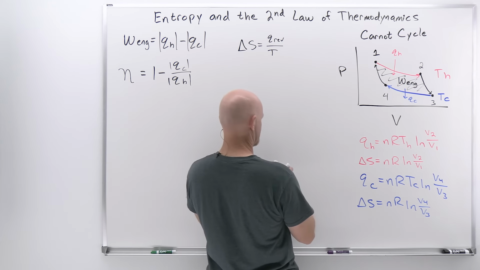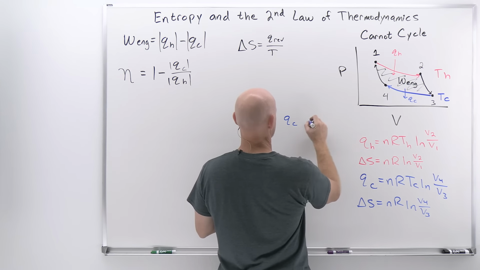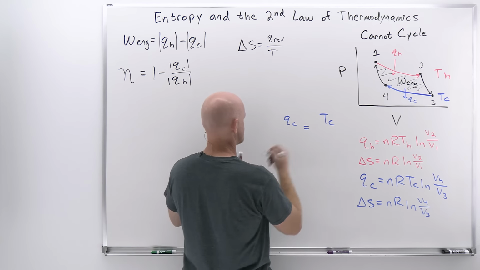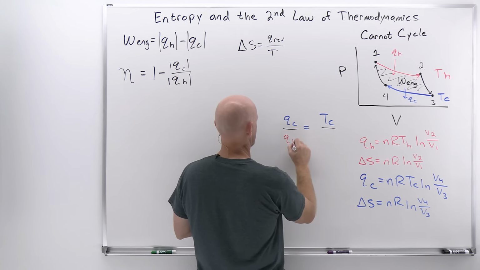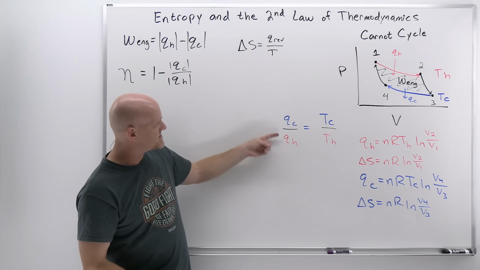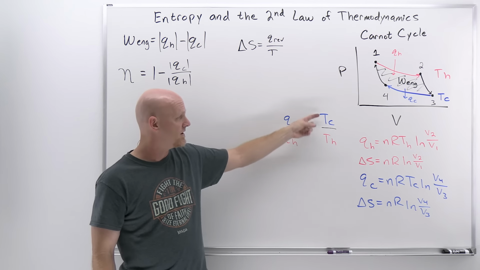And so we can say that QC is to TC as QH is to TH. And so this ratio of QC over QH is equal to TC over TH, the temperature of the hot and cold reservoirs.